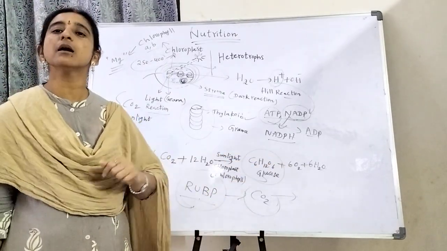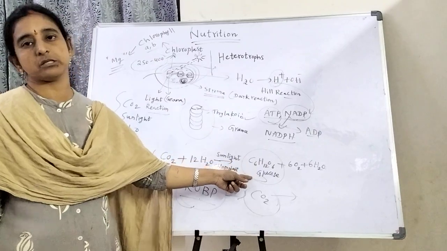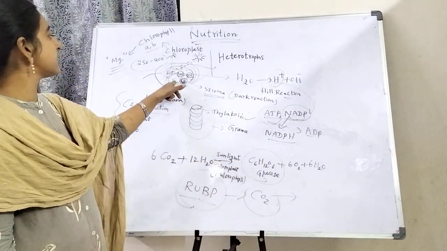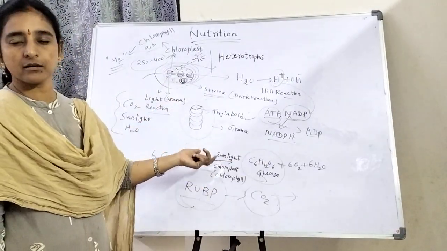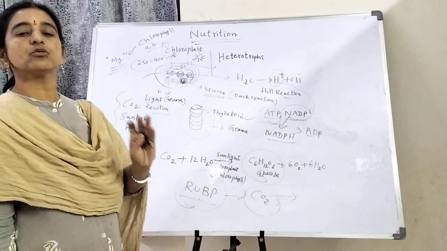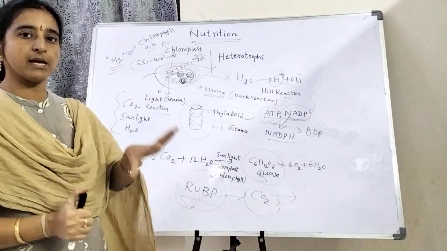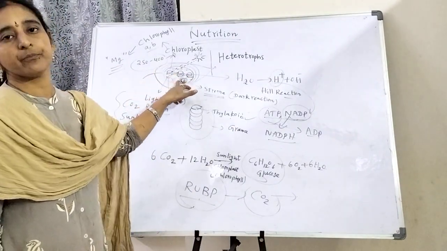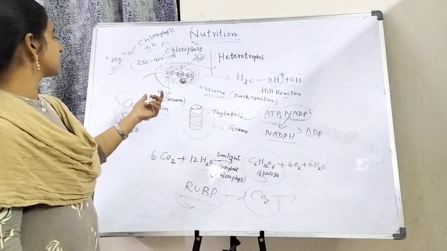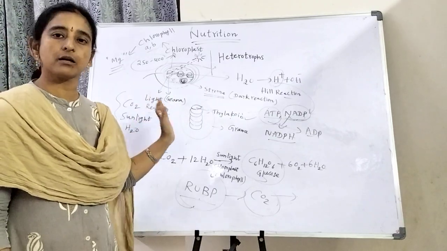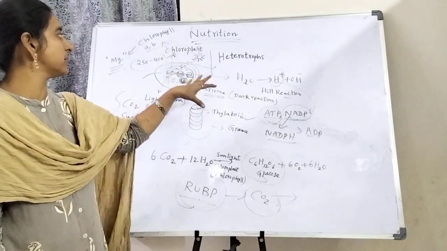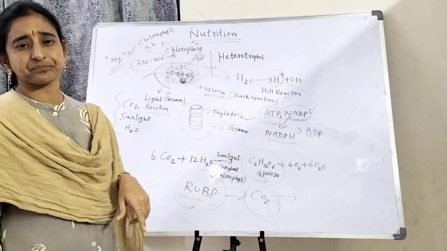Then only it forms starch or glucose. So that is inside the dark reaction. You should remember: the dark reaction takes place in the stroma, and the light reaction takes place only in the thylakoid of the grana. So this is a major thing about the chloroplast.